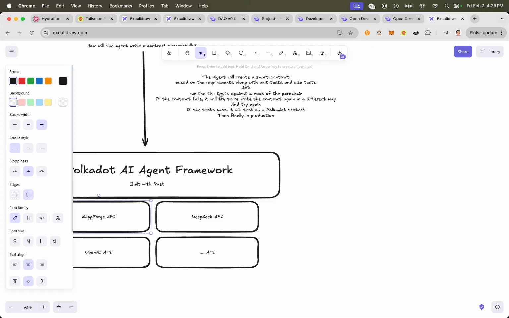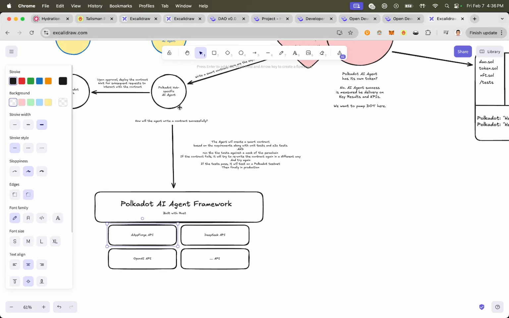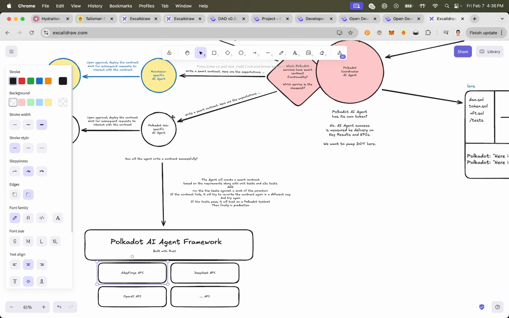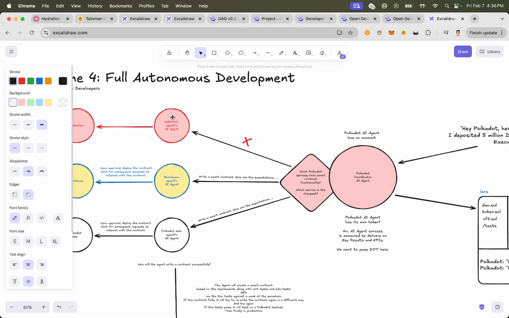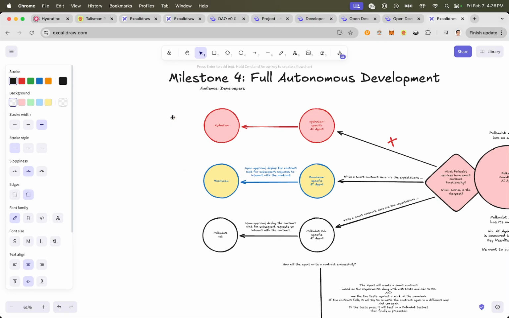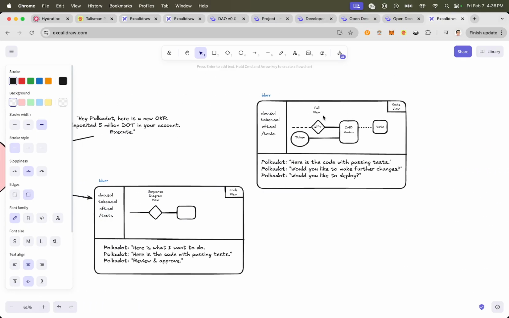So this game of ping pong, ideally, it'll happen only once. It'll get really good at writing smart contracts, writing logic, right? That's the full autonomous thing, full autonomous development, where we want to head. To get there, I don't think we'll get there in one big step. I think there will be several steps.